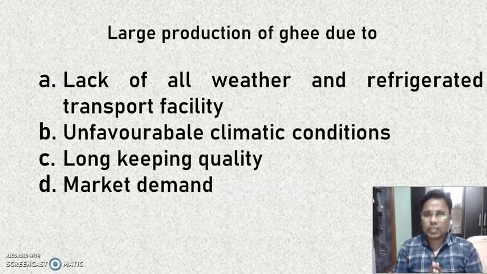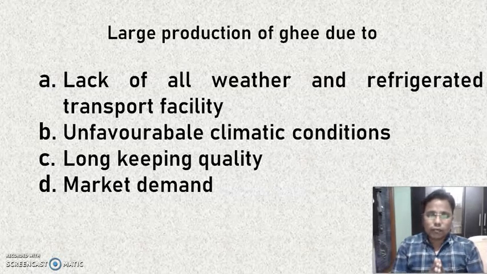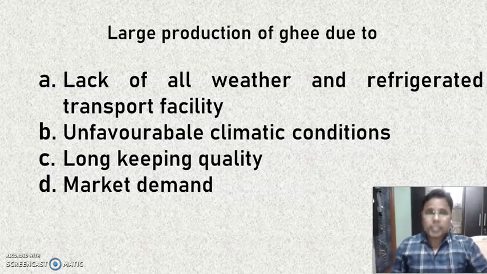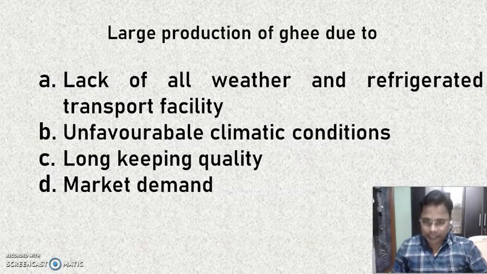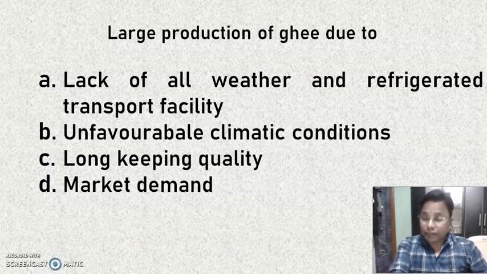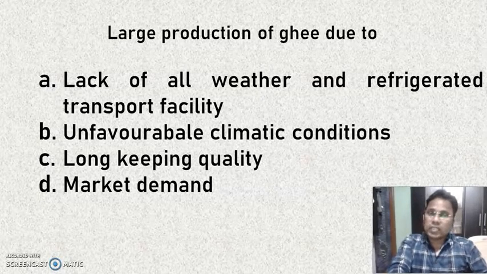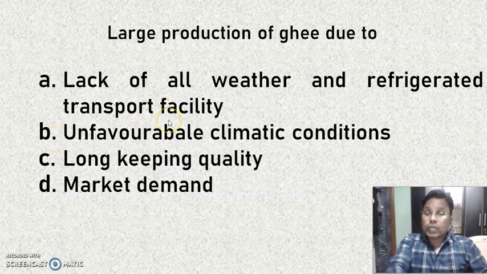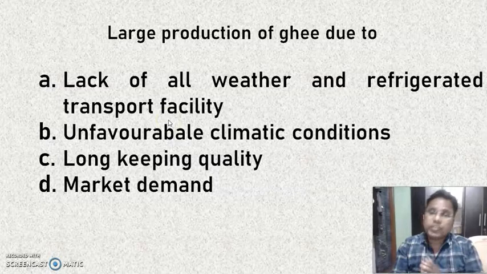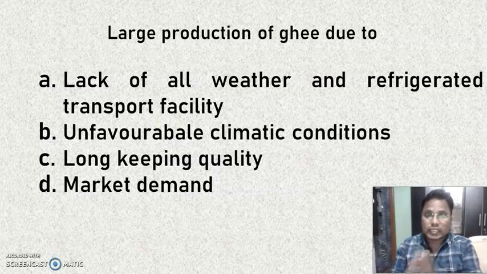As we may see, generally the milk is produced at the village level, and due to not having the refrigerated equipment, due to not having the transport facility, this milk is converted to the ghee, which has a very long shelf life.